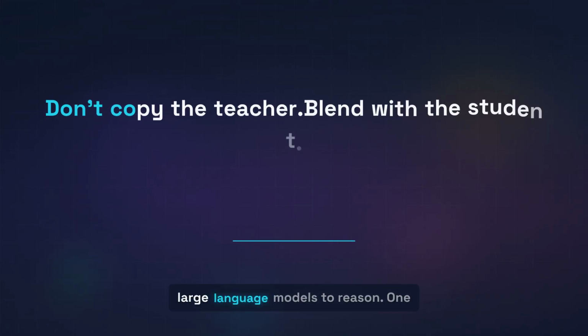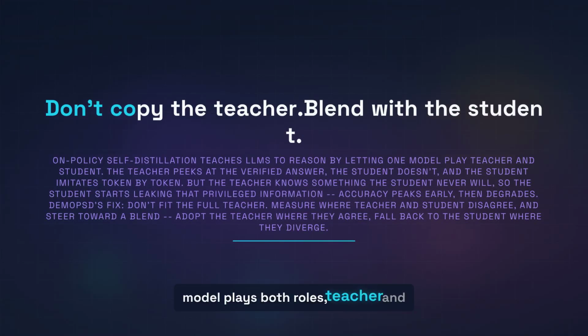Self-distillation is how we teach large language models to reason. One model plays both roles, teacher and student. The teacher gets to peek at the verified answer. The student does not. The student imitates the teacher token by token, and it works for a while. But here is the problem.